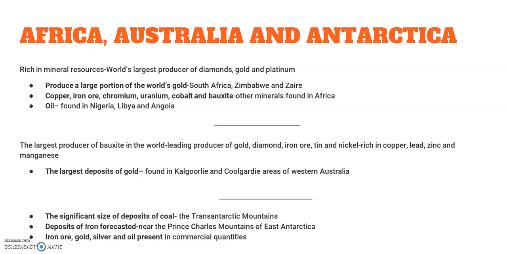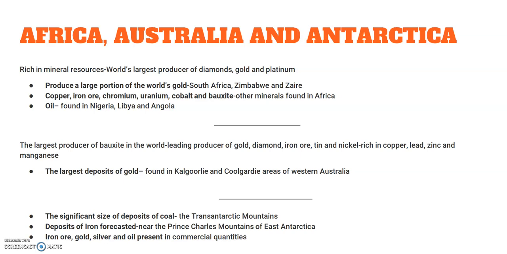Then Australia. Australia is the largest producer of bauxite in the world and also the leading producer of gold, diamond, iron ore, tin, and nickel, rich in copper, lead, zinc, and manganese. And the largest deposits of gold are found in the Kalgoorlie and Coolgardie areas of West Australia.